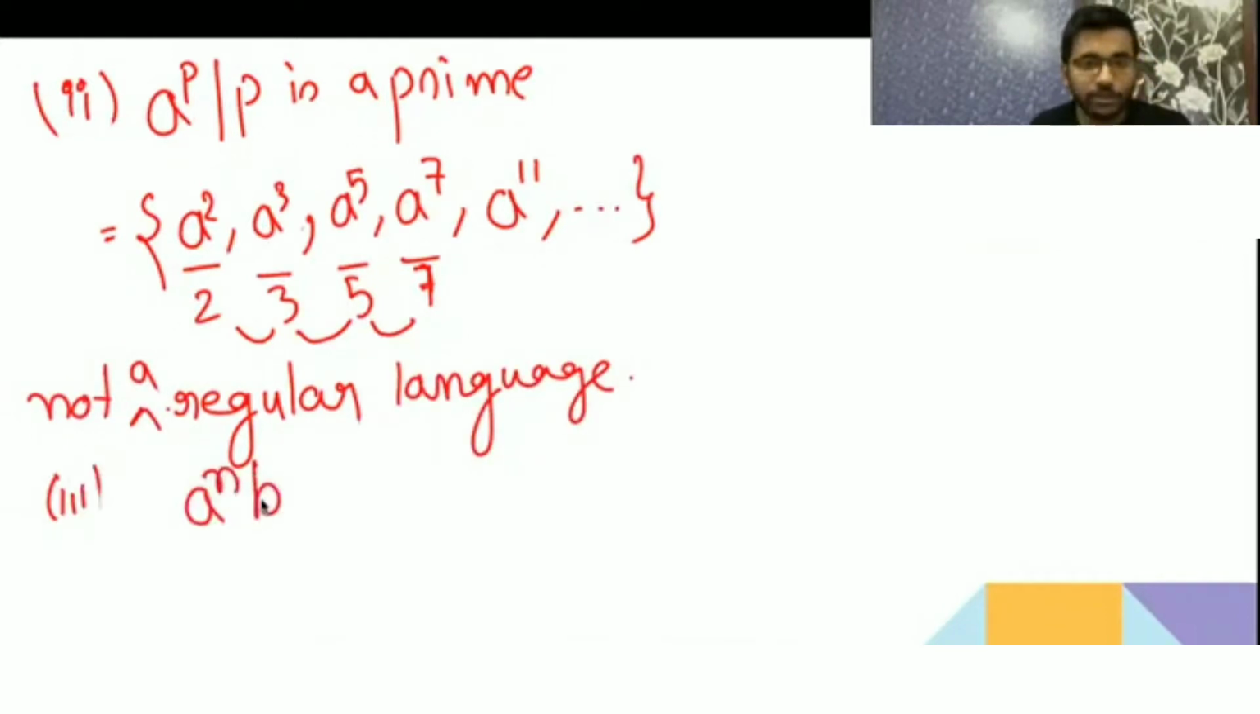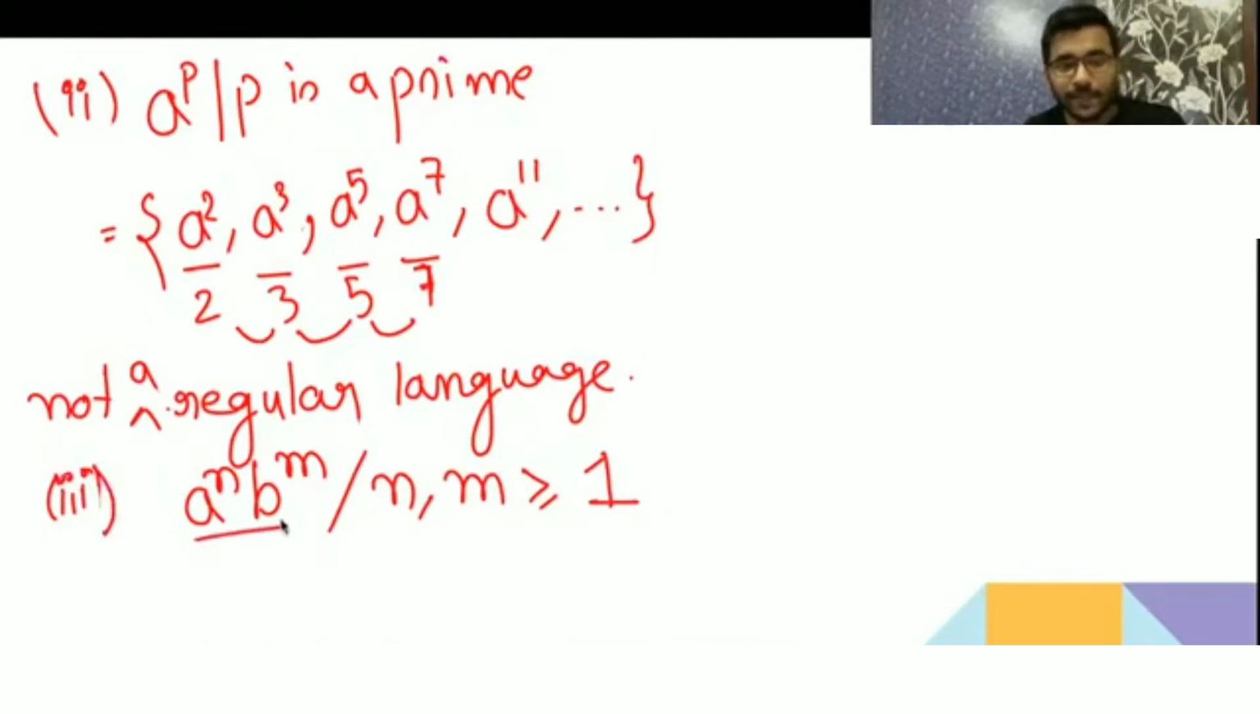a to the power n, b to the power m, n, m greater than or equal to 1. Tell me, what will it be for this? Whether it is regular or not: it is a plus b plus, because the value is greater than or equal to 1. So first any number of a's will come, then any number of b's will come. For this language, we have even constructed a finite automaton in our class.